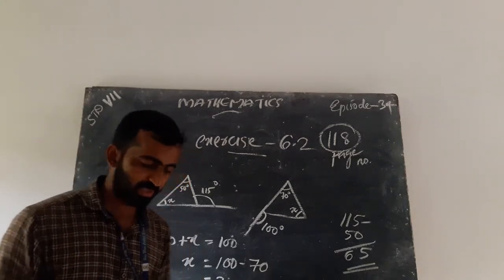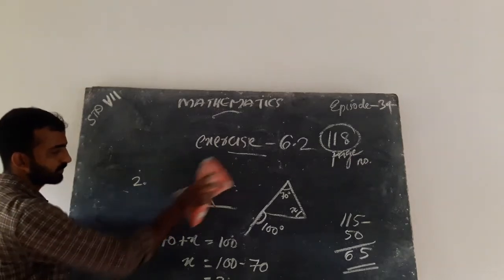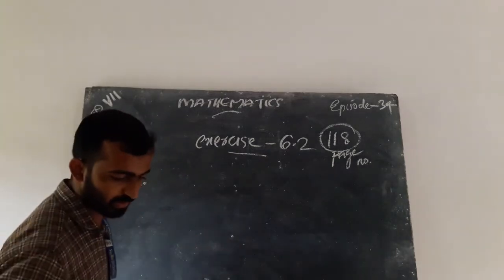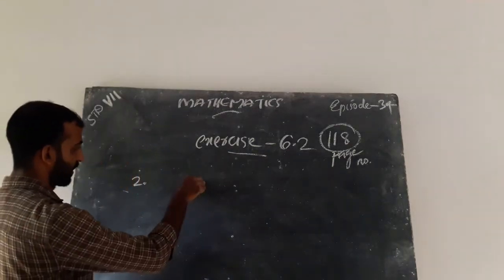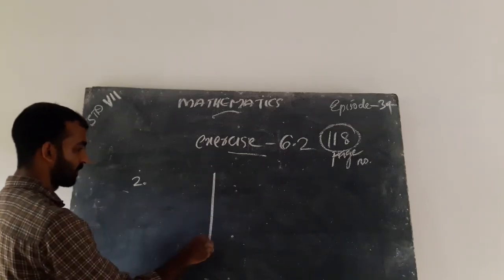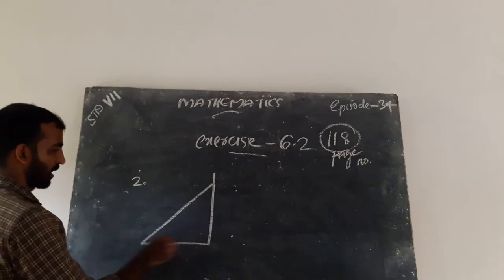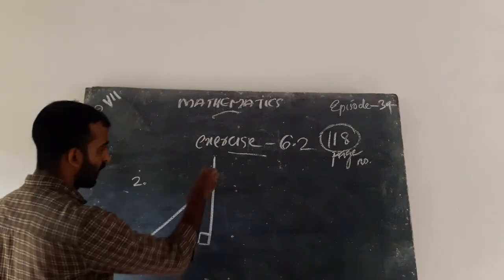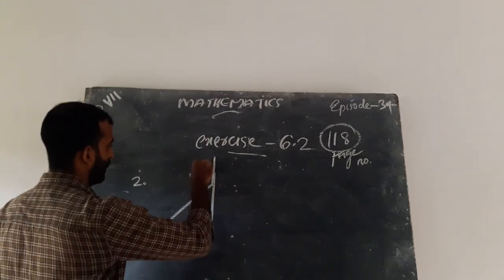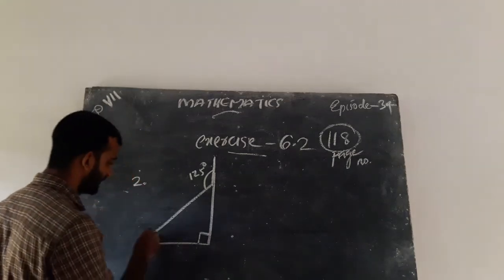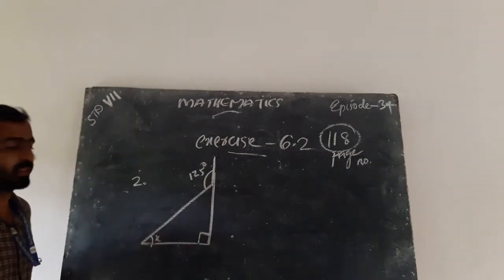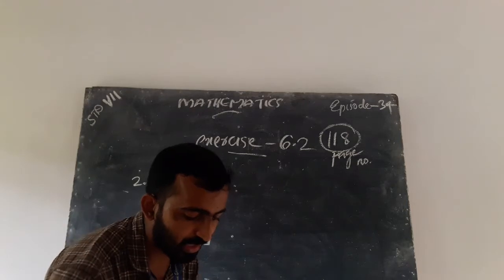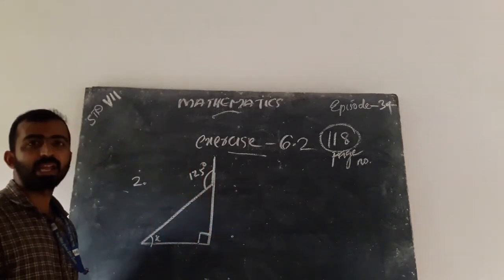And next one is the third question. In this figure we can see that the triangle is a right angle triangle.